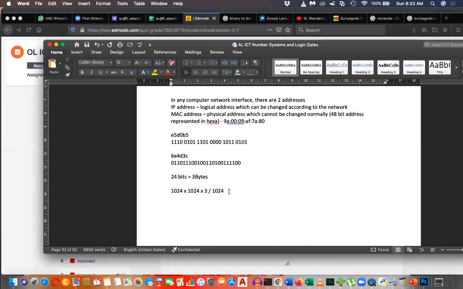You don't have a round figure for 1000. Why? You have 2 to the power 10. 2 to the power 10 is what? 2 to the power 10 is not 1000. It is 1024. You don't have a round figure. The exact value is 1024. You can roughly divide by 1000, but the exact value is 1024.